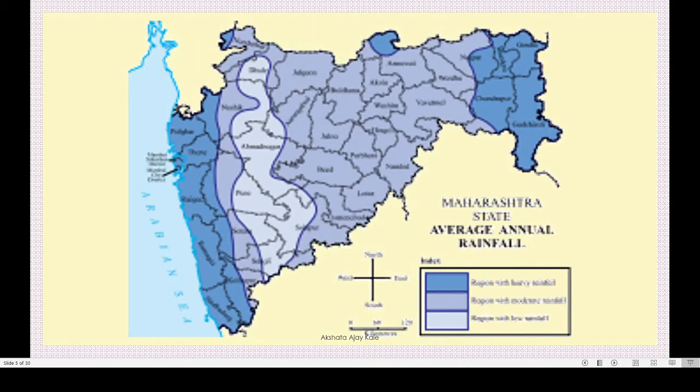Now see this map. This map shows the average annual rainfall. Here you can see three different colors: dark blue, light blue, and very light blue. The dark blue means region with heavy rainfall. This Konkan region and this eastern side region gets heavy rainfall.